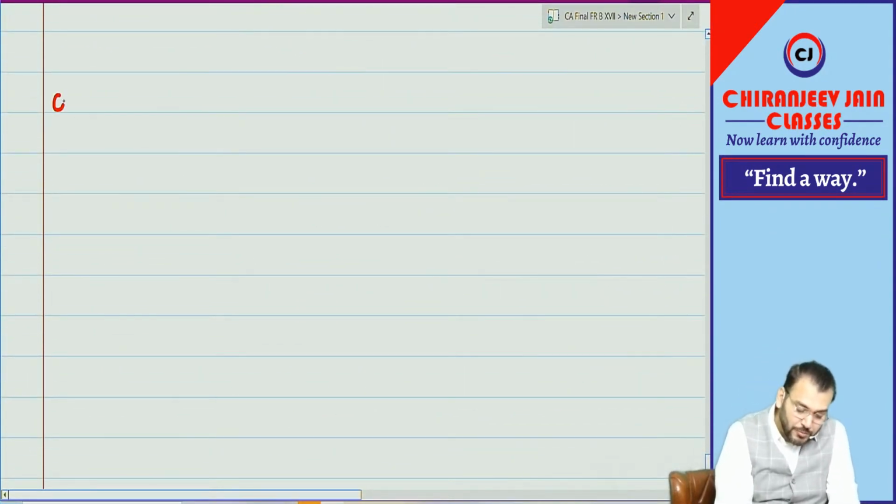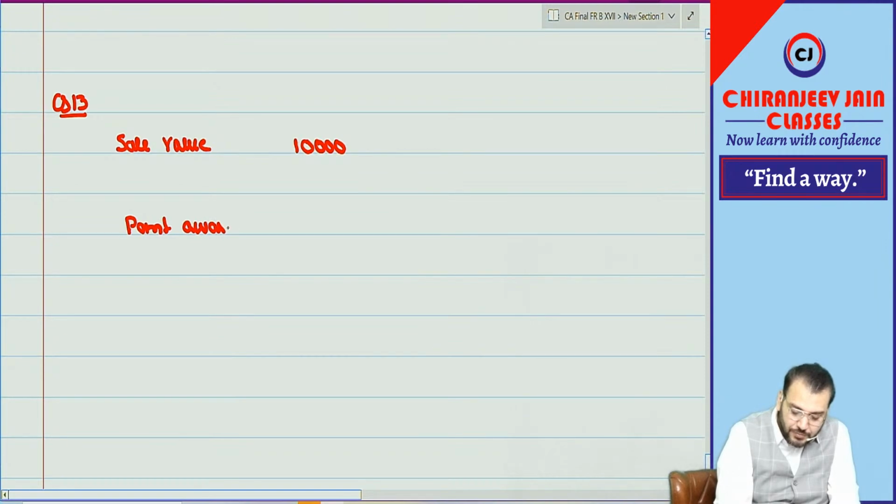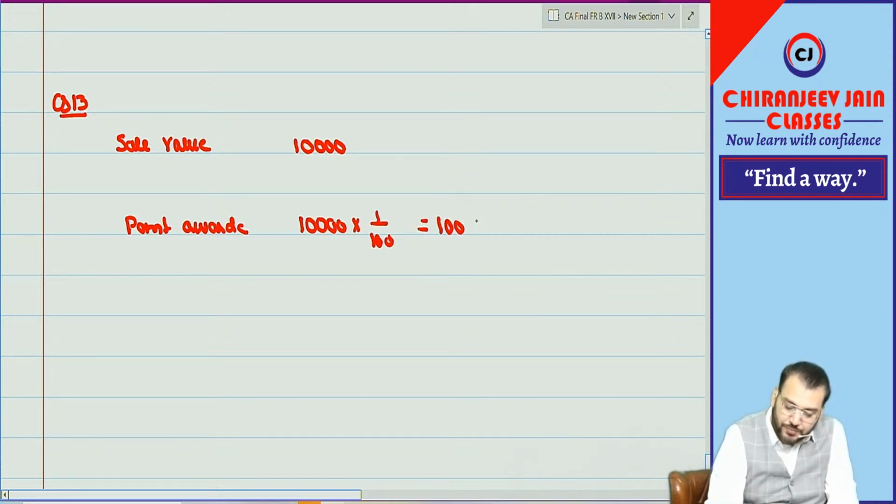So we are doing question number 13. Tell me, what is the sale value? Sale value is given, 10,000. So how many points are awarded? When you calculate points awarded, it is 1 per 100, means 100 award points.